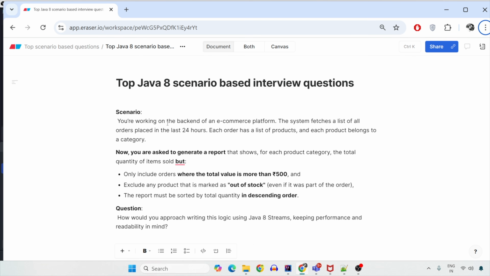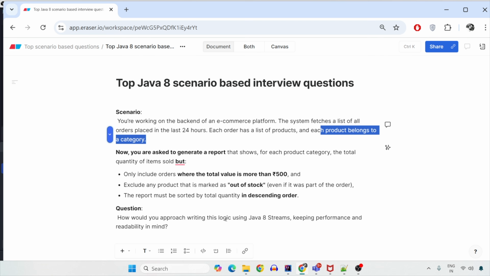You are working as a backend developer for an e-commerce platform. The system that you are working with fetches the list of all the orders placed in last 24 hours. Maybe you might have to create a dashboard out of how your system is performing, how the orders are getting placed into your system, and see how active your consumers and customers are and how your system is performing with those orders. So your system needs to fetch the list of all the orders placed in last 24 hours. Each order has a list of products and each product belongs to the category.